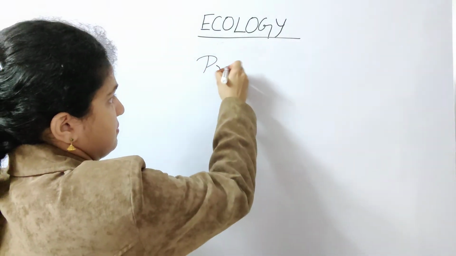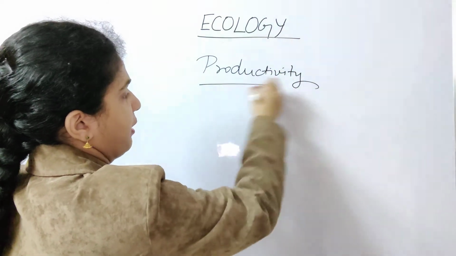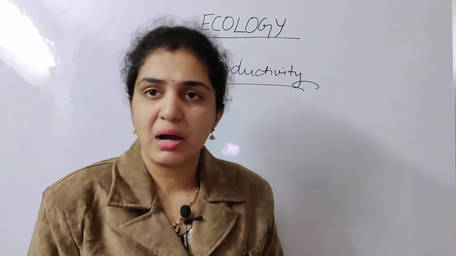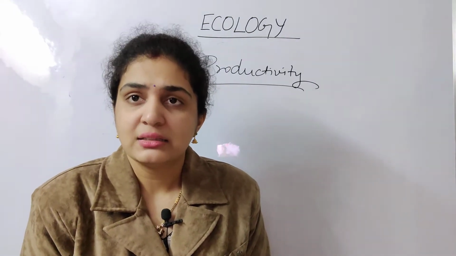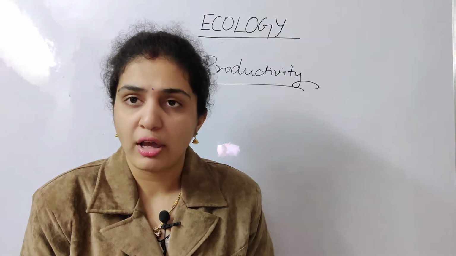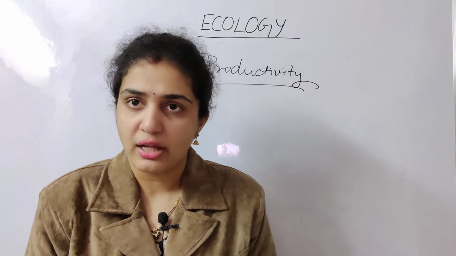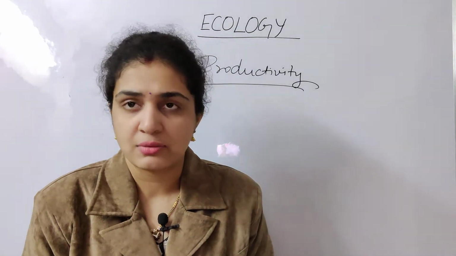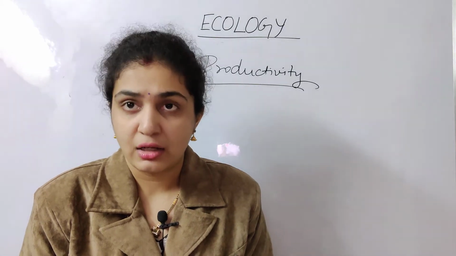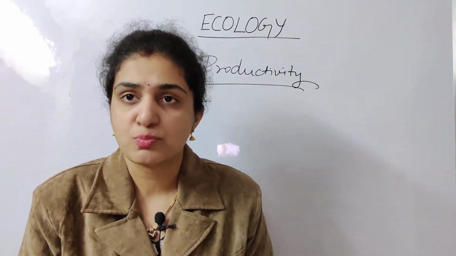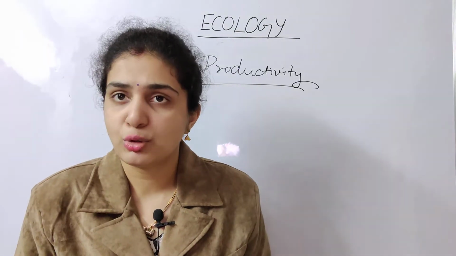In productivity, what does productivity mean? It is the amount of biomass or organic matter present in a specific area. The amount of organic matter that is transferred from one level to another is called productivity. So the amount of organic matter or biomass that is produced by any organism is called productivity.